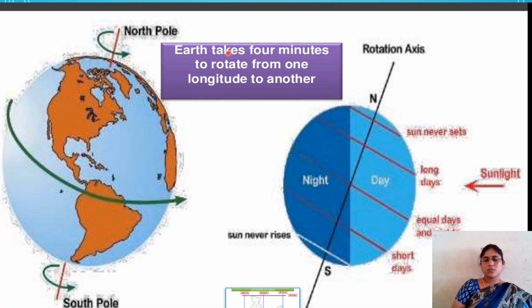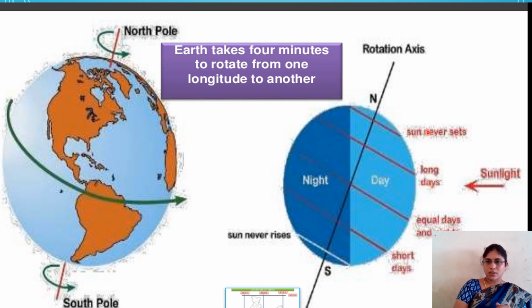Next one, about Earth rotation. Earth is tilting from west to east, 23.5 degrees slantingly. So observe the position of Earth rotation here, west to east. Because of this rotation, what happened? Nights and days occur. This is the North Pole exactly, and this is the South Pole. So slanting 23.5 degrees here.